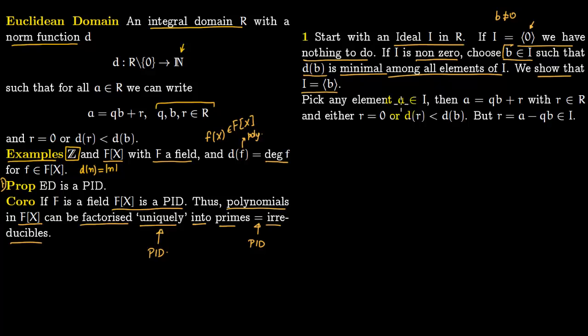So now pick any element A in the ideal I. Then you can write this A as QB plus R, where R lies in the ring R. So basically I'm just copying this down. There are two cases now. Either R is 0. If R is 0, then obviously A lies in the ideal generated by B, and we are done. Now if R is not 0, then you have this condition: d of R is less than d of B. But we had made the choice that d of B is minimal among all elements of I. So this cannot hold by our choice.